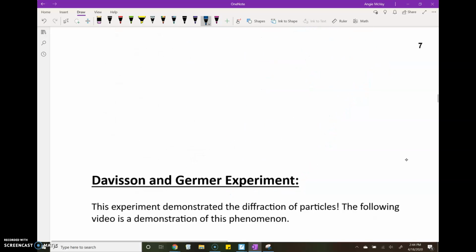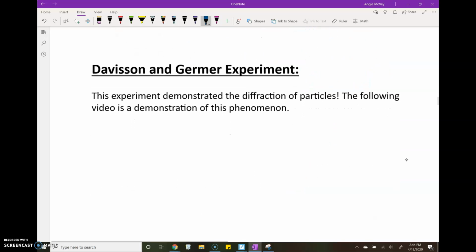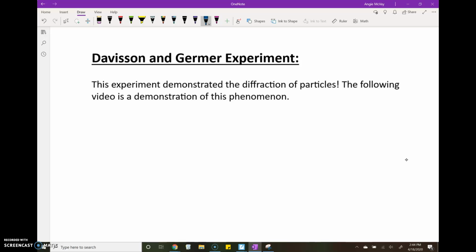And that's actually what they found. You can use a crystal, or you can use something with another crystalline structure like graphite. Davisson and Germer did an experiment, and they demonstrated this for sure.